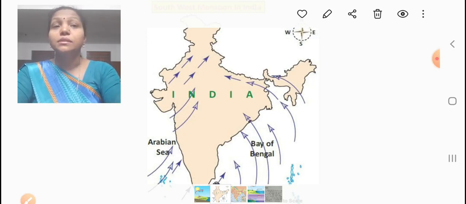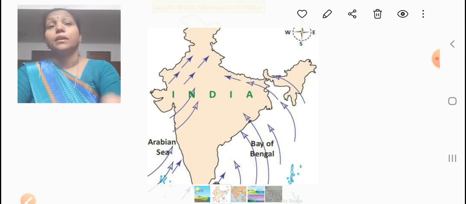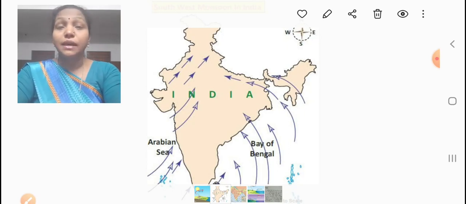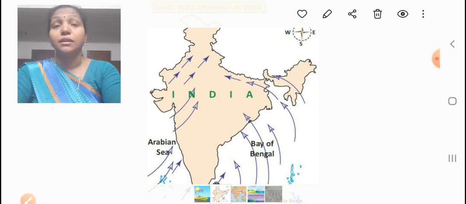Then students, the winds slowly reach the northeastern part of India, where the hills are, the Mizo Hills, Garo, Khasi and Jaintia Hills. There are many hills, the Purvanchal ranges.